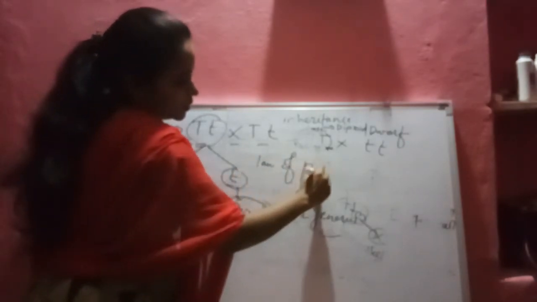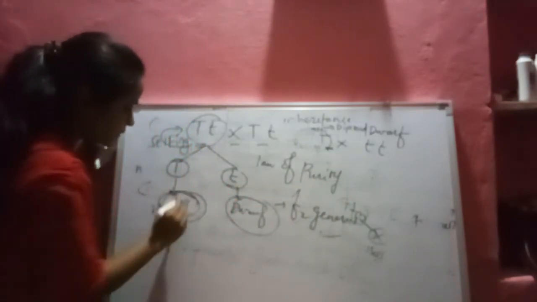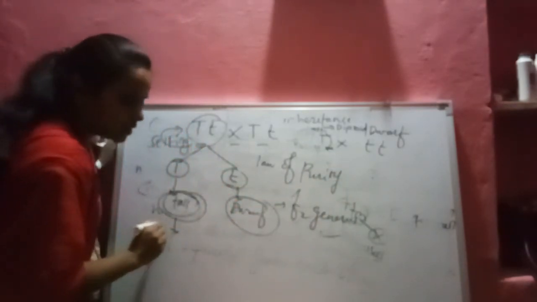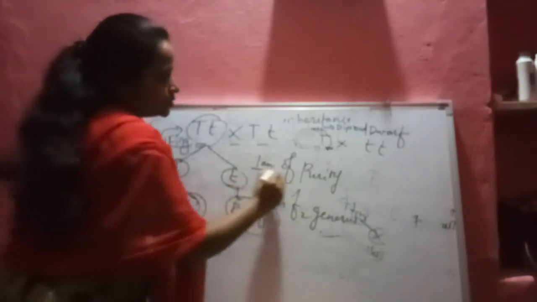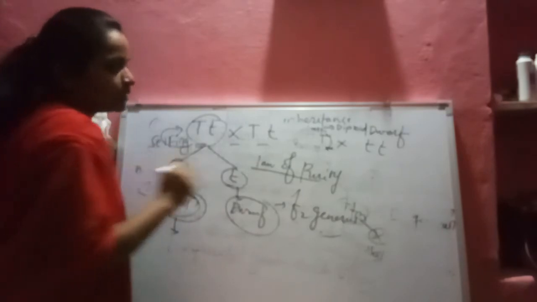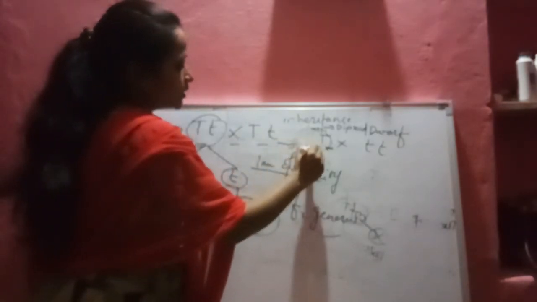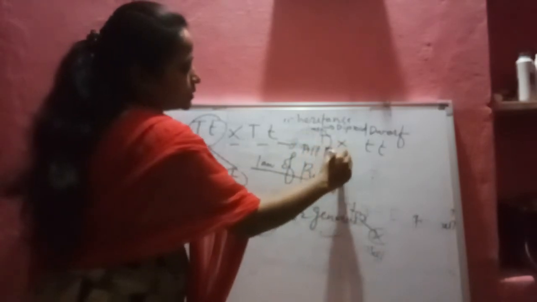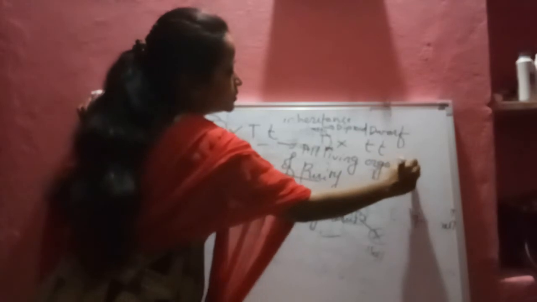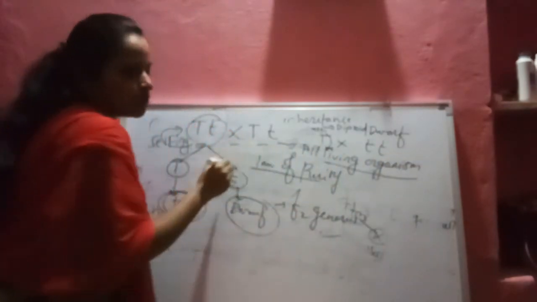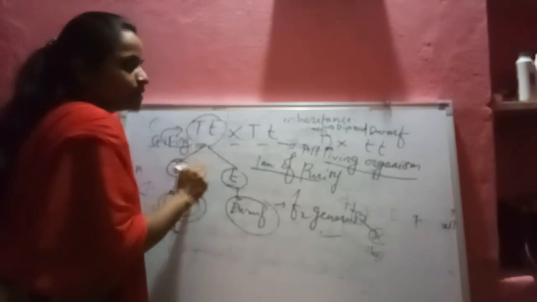Law of purity of gamete means what? In which it forms the pure form of the tall and it forms the pure form of the dwarf. So that we call it the law of purity of gamete, and it is universal in nature, because in all living organisms gametes are formed, so this is called the universal law.